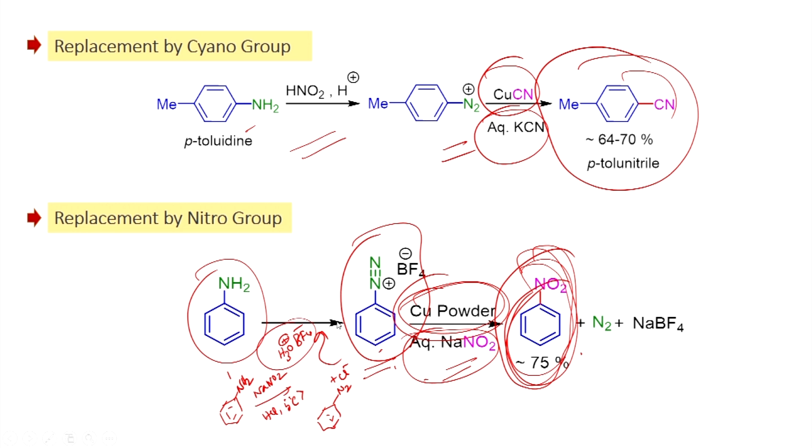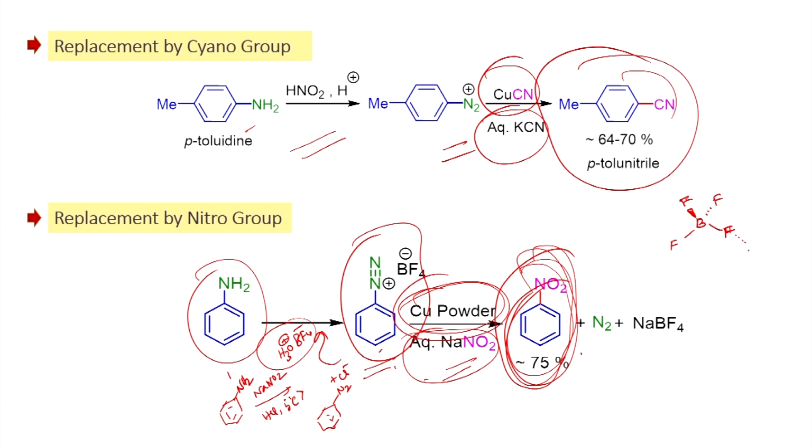So, this is the structure of fluoroboric acid. It has tetrahedral structure.